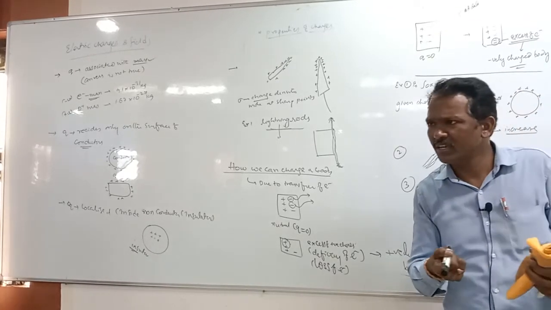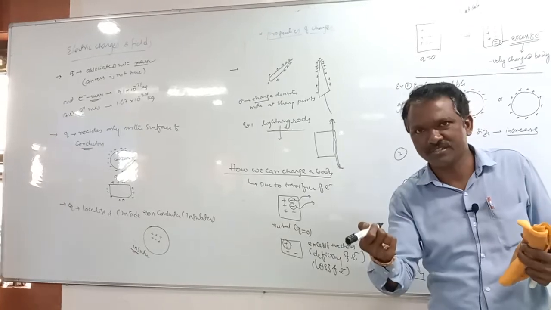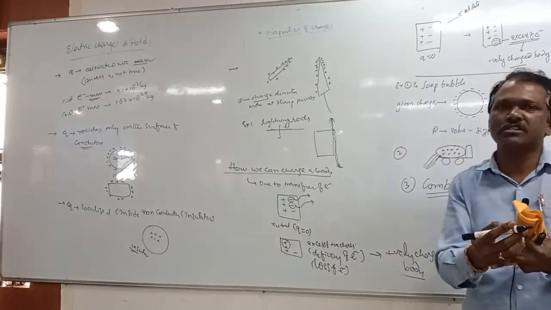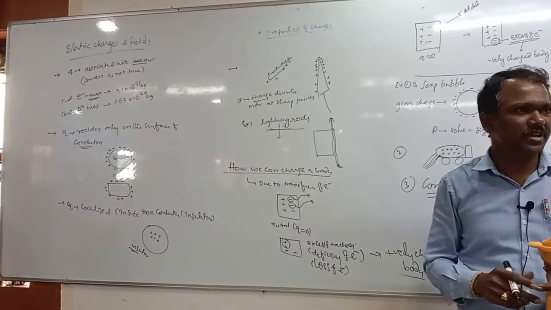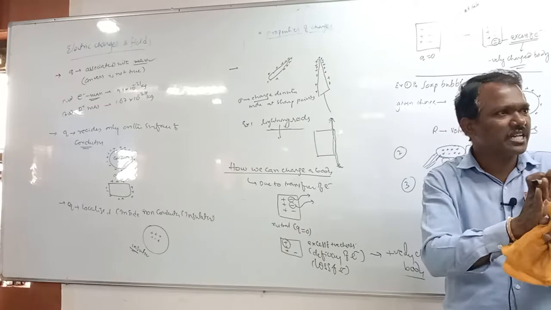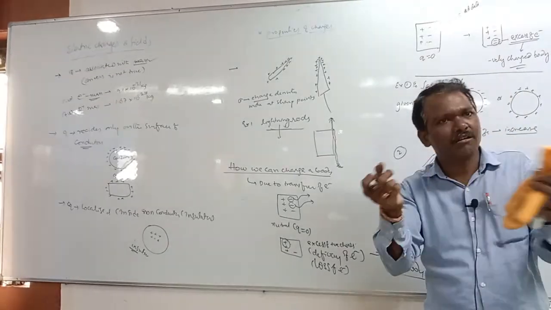Why? The comb also gets charged. It may be negatively charged or positively charged after combing, isn't it? In many cases, even plastic paper, after just rubbing, attracts things, isn't it?